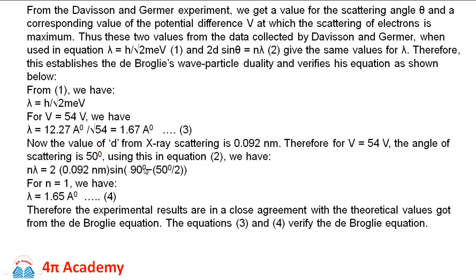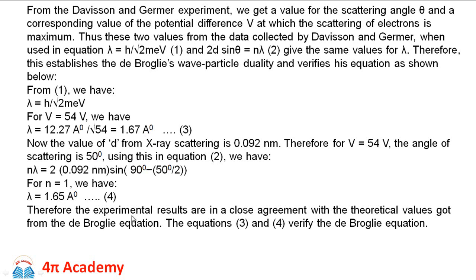So it is sine of (90 degrees minus 50 degrees), the scattering angle, divided by 2. And for first order, that is for n equal to 1, they calculated the wavelength associated with the electron as 1.65 angstrom. From the theoretical formula, this wavelength comes out to be 1.67 angstrom, while from the experimental results it comes out to be 1.65 angstrom. This means these two values are in very good match with each other.